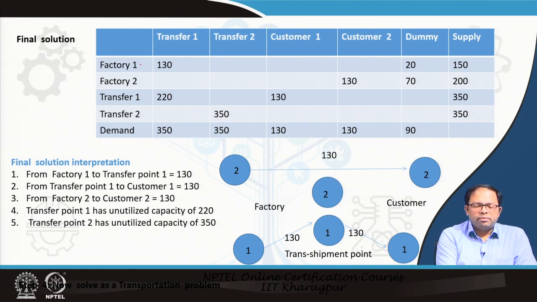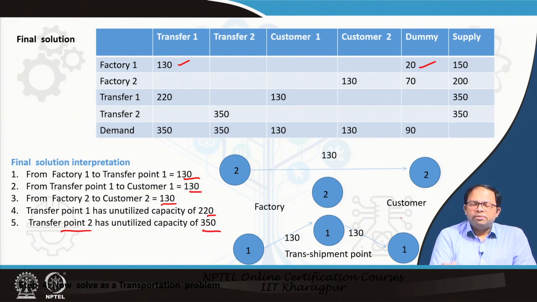So we get factory 1 sending around 130, and to dummy 20 is going. Actually it is not going anywhere, but to balance the equation, that's why it is coming. So in this way, the final solution is from factory 1 to transfer point 1, 130 goods are being sent. From transfer point 1 to customer 1, again 130 goods are being sent. From factory 2 to customer 2, directly 130 goods are being sent. Transfer point 1 has unutilized capacity of 220, and transfer 2 has unutilized capacity of 350. So that is what is shown in this particular image.